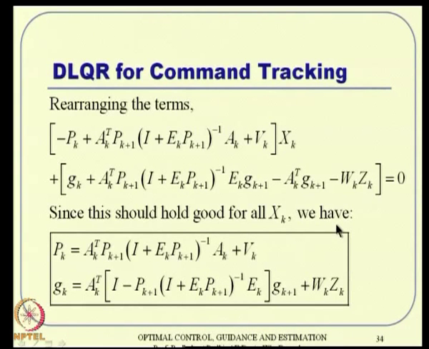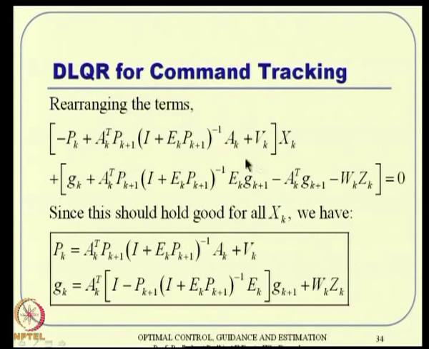So, rearranging the terms, it turns out to be like something into x k plus all these terms, it should be equal to 0. And again I strongly suggest all of you to derive all these for your clarity. You can pause this whenever you see this lecture, you can pause it here and then try to derive these expressions yourself.